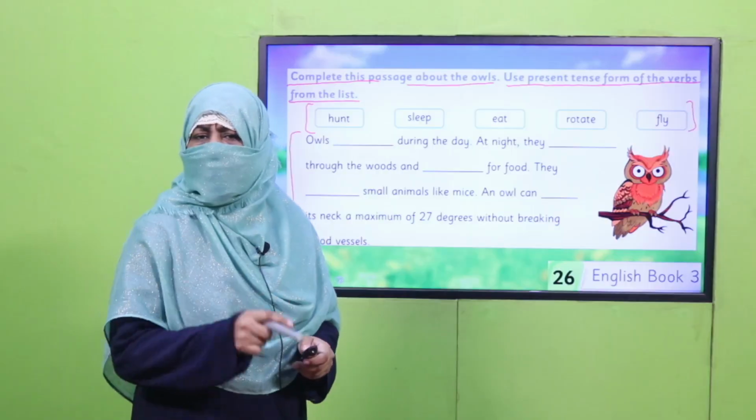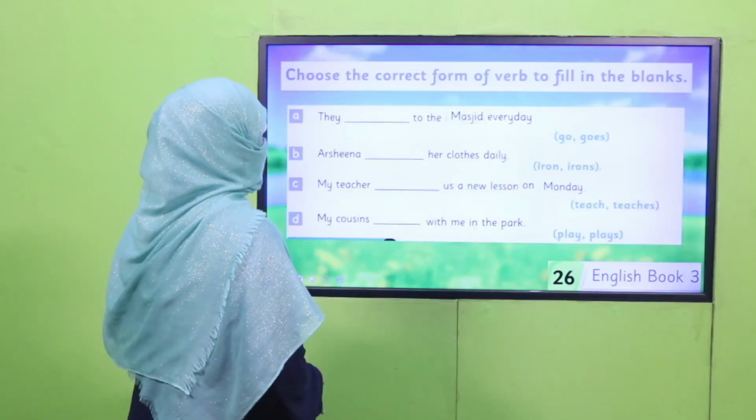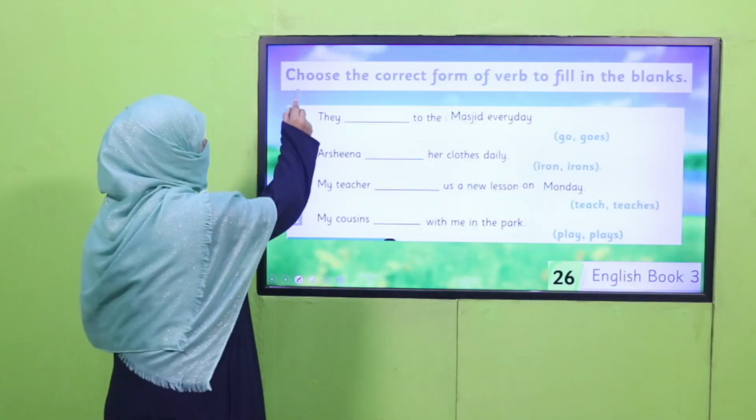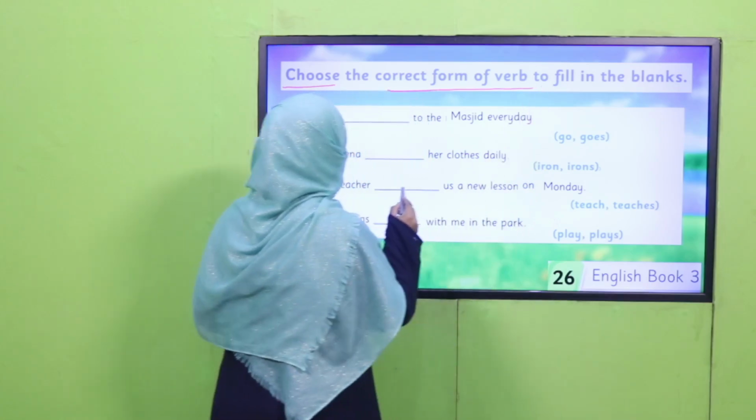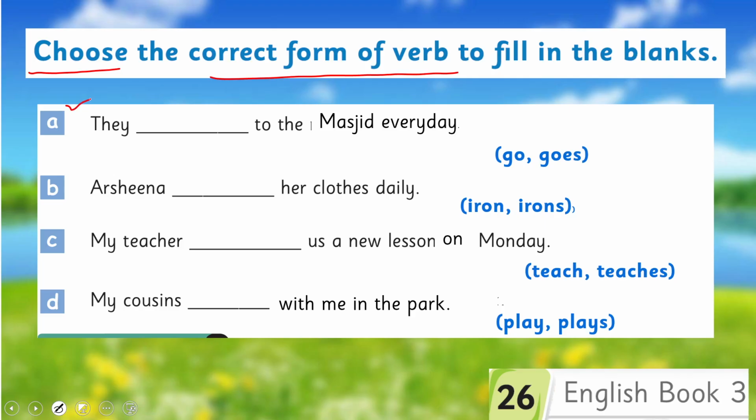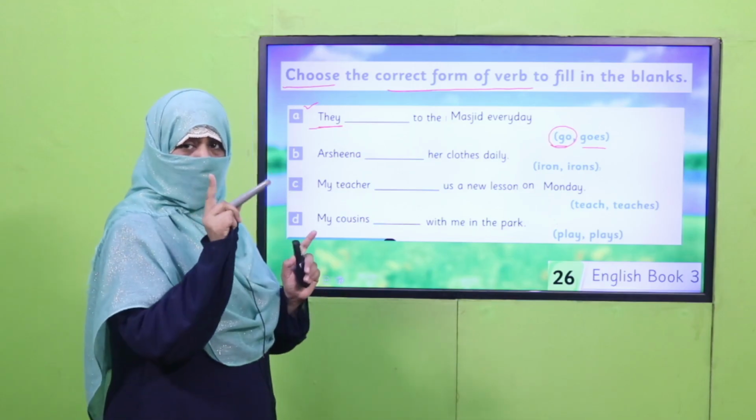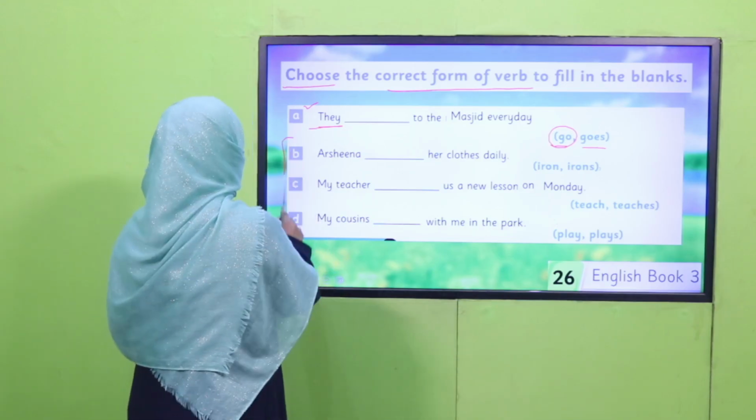Yes, my dear children, are you done with it? Good job. So the next exercise is, again, you have to choose the correct form of verb to fill in the blank. Here is a sentence and there are two options. You have to select the correct one. They dash to the masjid every day. Because the subject is they, you will choose go. They go to the masjid every day. They goes is incorrect.